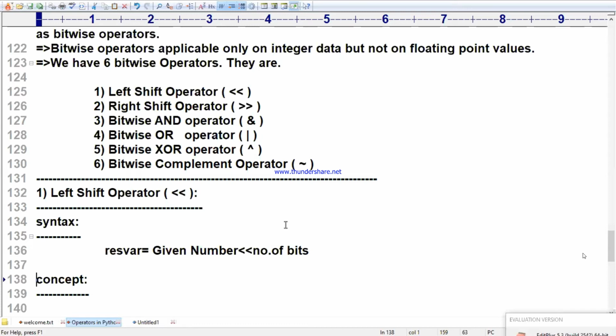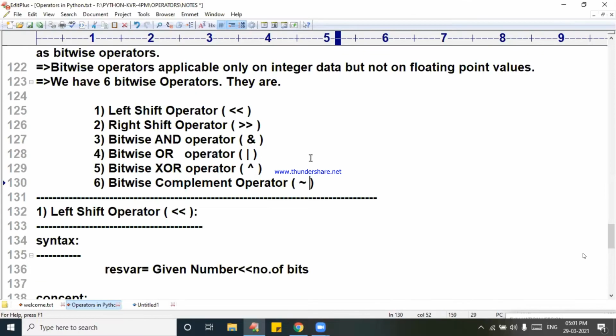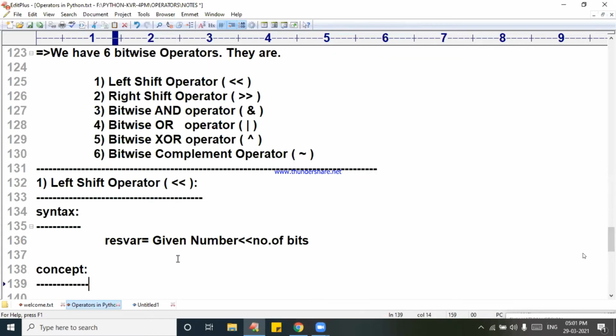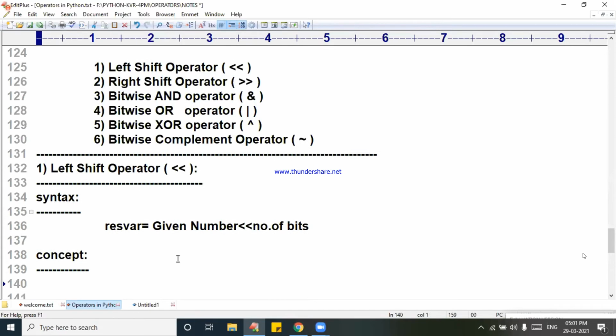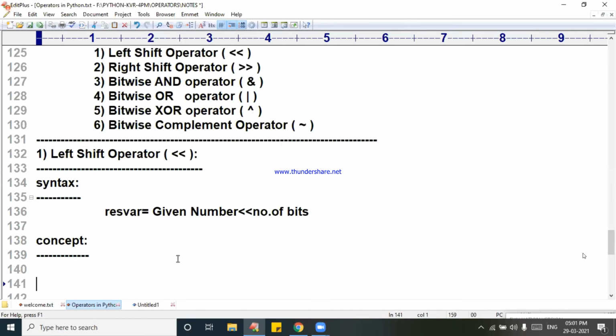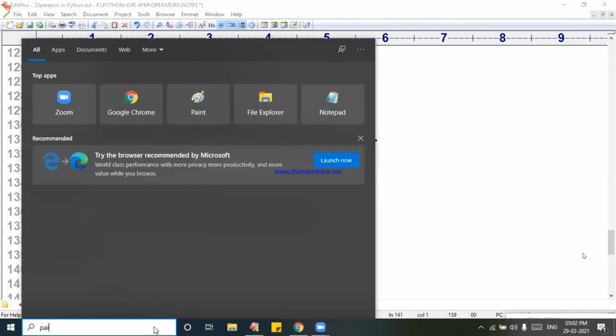Now, within 10 seconds, I am going to the paintbrush because I want to show you one diagram. Up to that syntax only you write, don't move forward. Don't move to concept. Only syntax you write it. Now I am going to Paint.